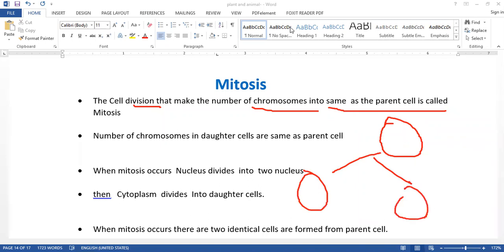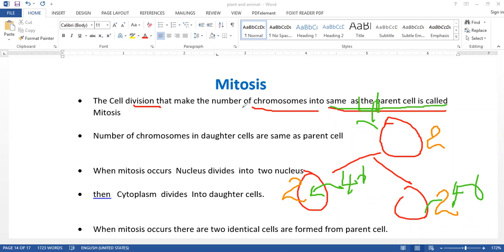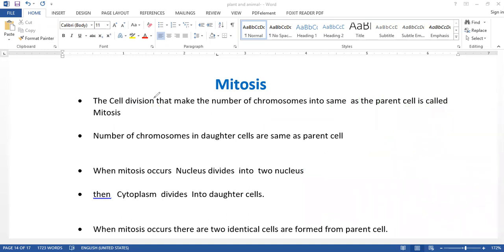If the number of chromosomes in this cell is, for example, 46, these cells would also have 46. So what is that? Same as the parent cell. That type of cell division is called mitosis.